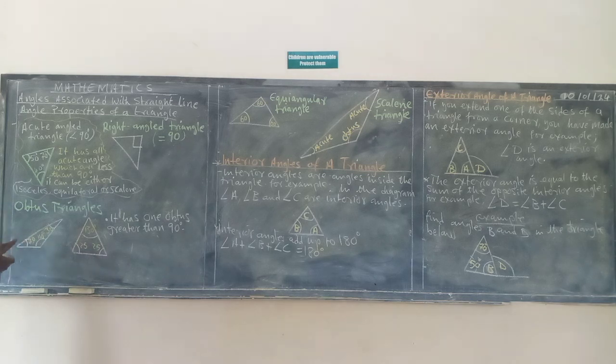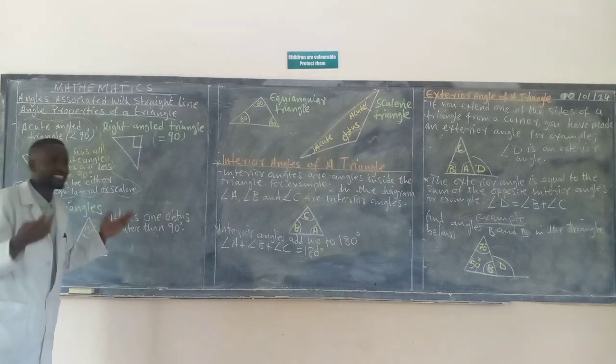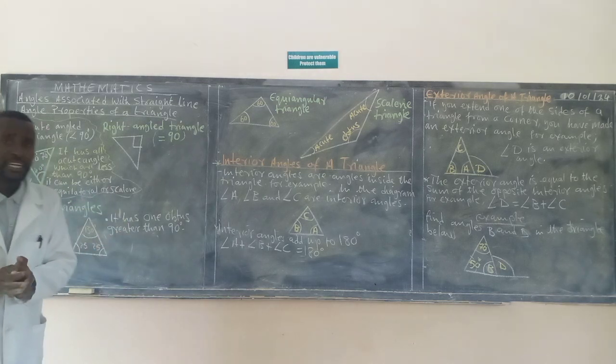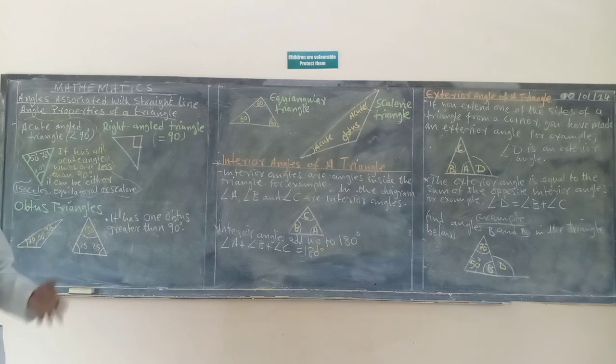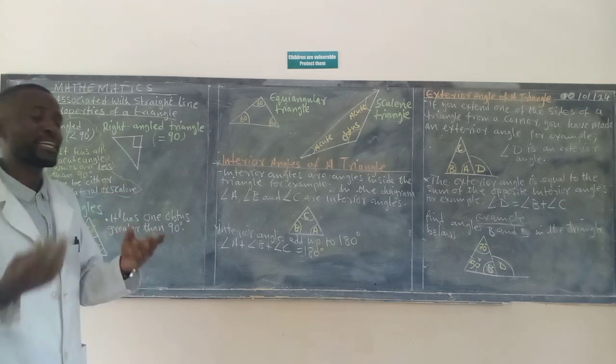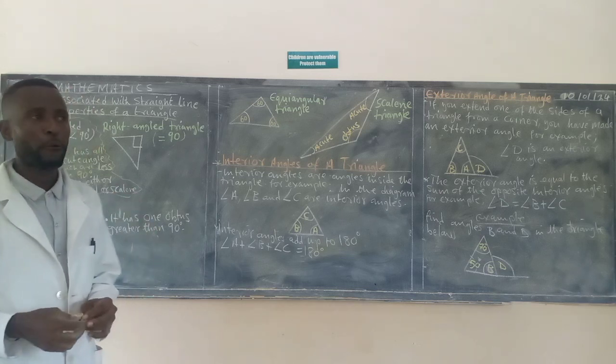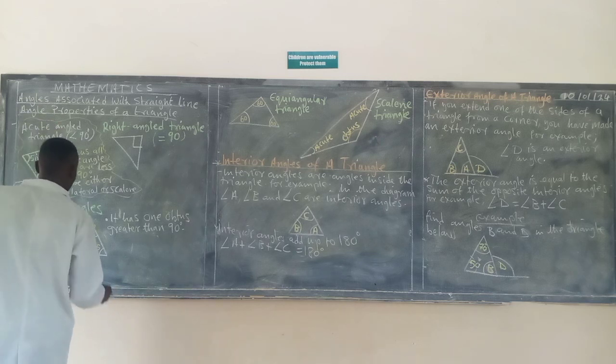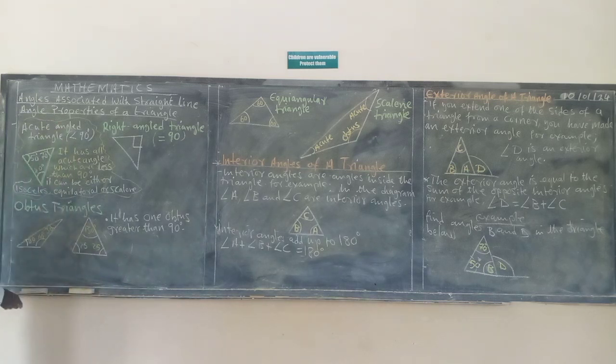So an acute triangle can be an isosceles triangle, an equilateral triangle, or a scalene triangle. It can be any of those, as long as its angles are not equal to 90 or greater than 90, but less than 90. That is an acute triangle. Alright, now let's move on.